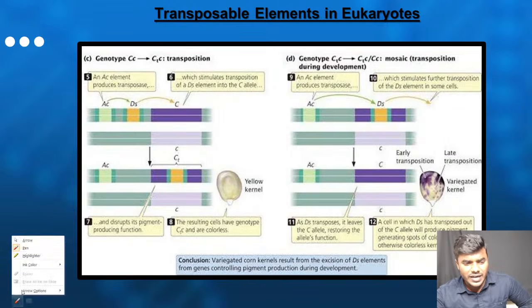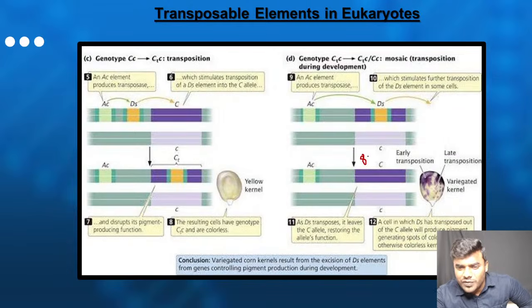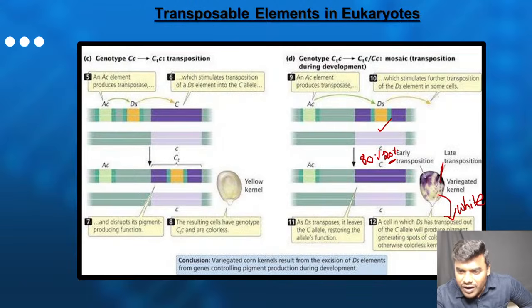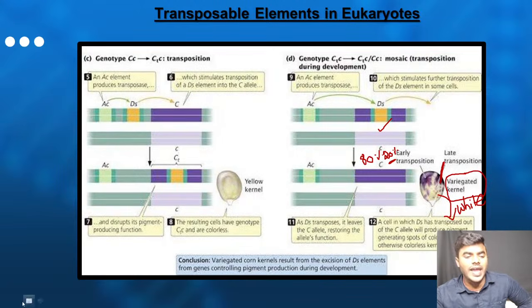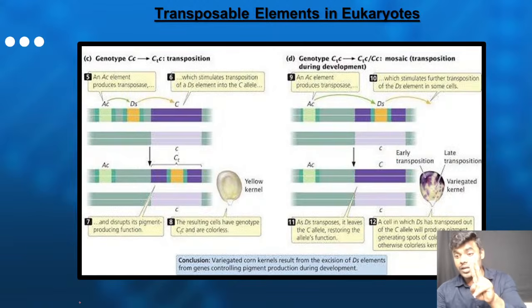Out of 100%, only 80% of the DS transposon got removed. The remaining 20% of the DS transposon is left. Wherever the 20% of the DS transposon is present, it cannot code for color, hence it gives rise to white. Wherever it is not present, it gives rise to the pink color. That is what we call a variegated kernel. Don't worry at all, I will explain two more times. You will get a crystal clear idea. I want you to get it very correctly.